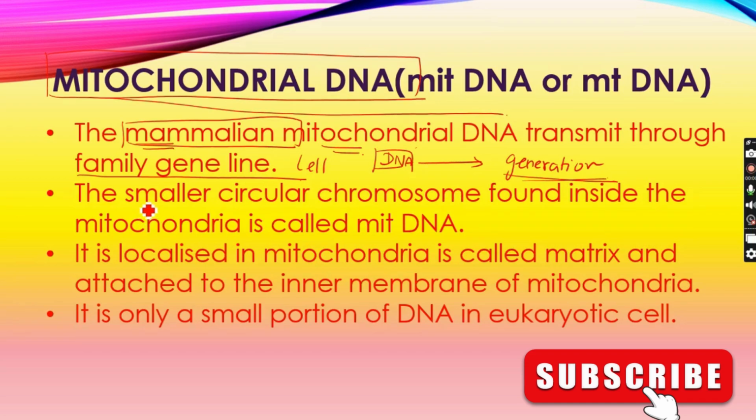Next, a main characteristic is that mitochondrial DNA is not found as a linear helix. It is present as a circular chromosome. It is not like a DNA with a helical structure. Mitochondrial DNA is found as a circular chromosome, where the DNA is sequenced into a chromosome in the circular format.